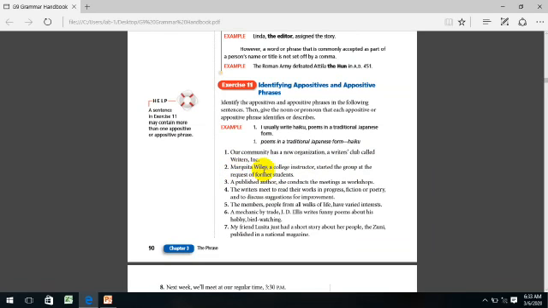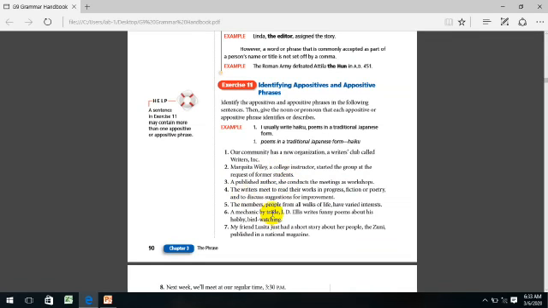Marquetta Willie. That's a proper noun. It will be identified by an appositive, which is a college instructor. So college instructor is the appositive and it is identifying Marquetta Willie. Number 3. A published author, she conducted the meeting as workshop. A published author is the appositive and it is actually identifying the pronoun she.